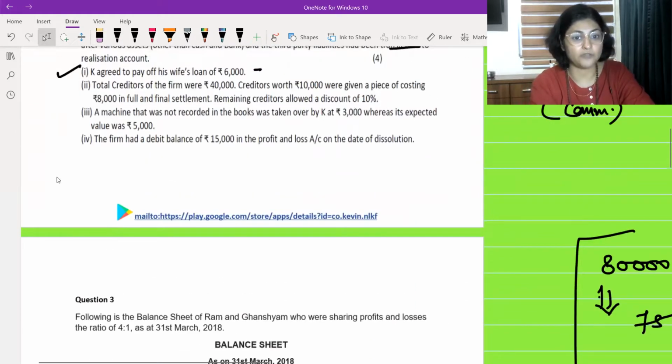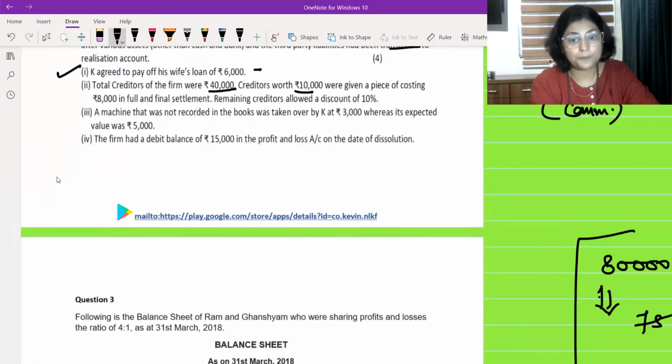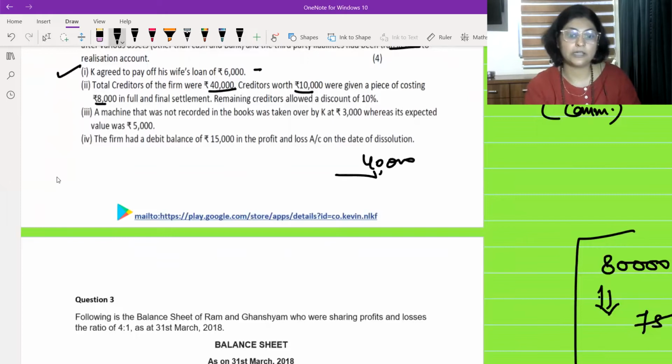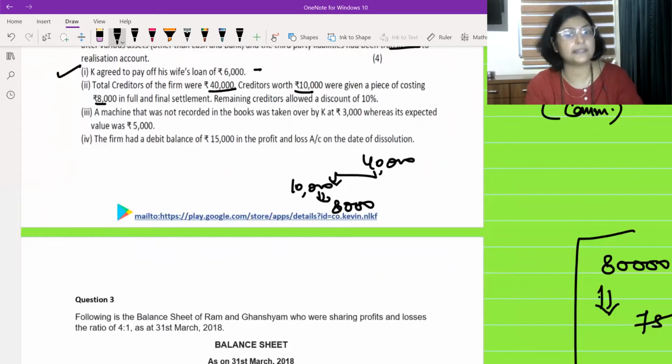Total creditors of the firm were 40,000 rupees. Creditors worth 10,000 were given a piece of furniture costing 8,000 in full and final settlement. Piece क्या है? Piece of furniture होना चाहिए था यहाँ पे, that is missing. Okay, it is like the previous question only. 40,000 creditors, similarly it was there. 40,000 में से 10,000 का settlement कैसे कर दिया? इसको क्या पकड़ा दिया? ले बेटा 8,000 रुपए की एक एसेट ले ले और खुश रहे.